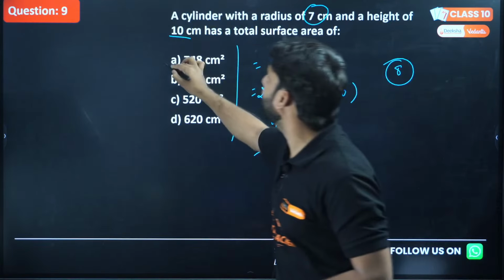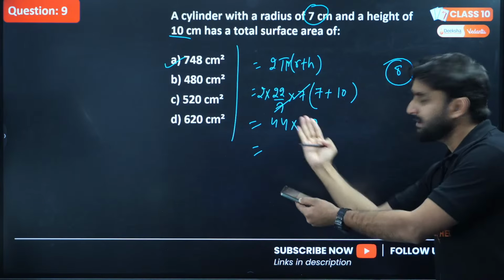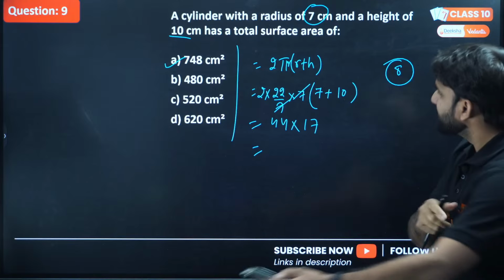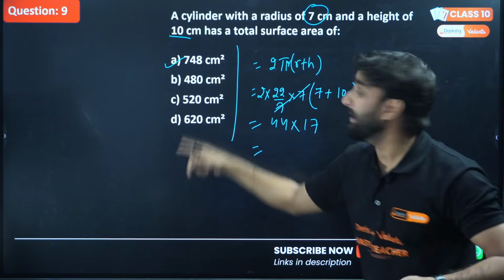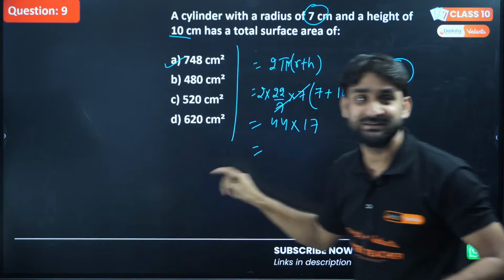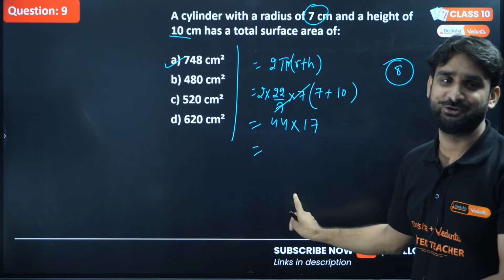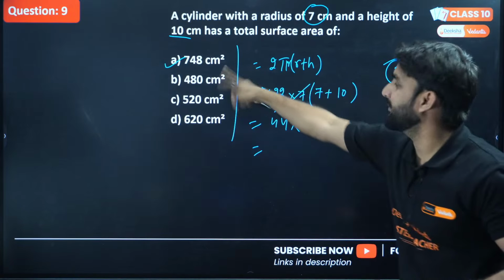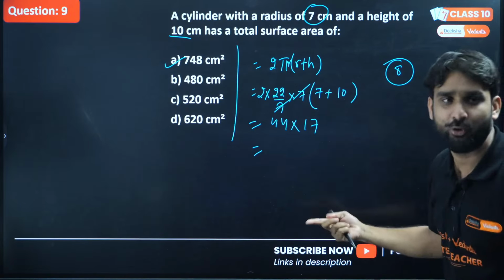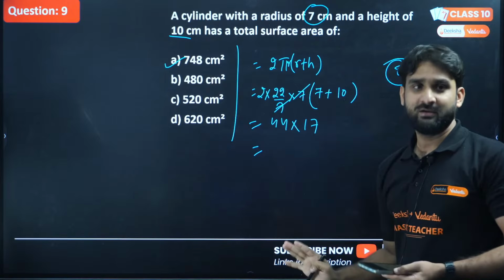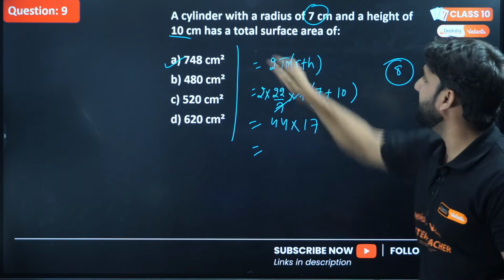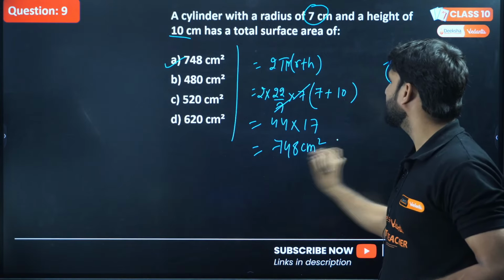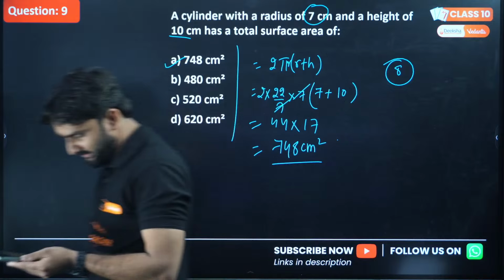Yeah, without solving, no need to go further in calculation. If there were any other option whose ones digit is 8, then you would have to solve till the end. It is not fixed, guys. But in such a situation, we can use such a trick to save time. So the answer will be 748. For confirmation, you can also multiply these numbers. So the answer will be 748 centimeter square.